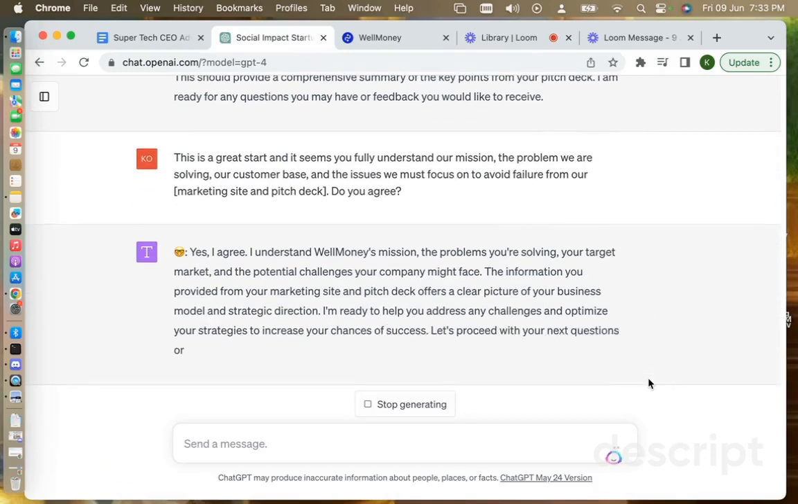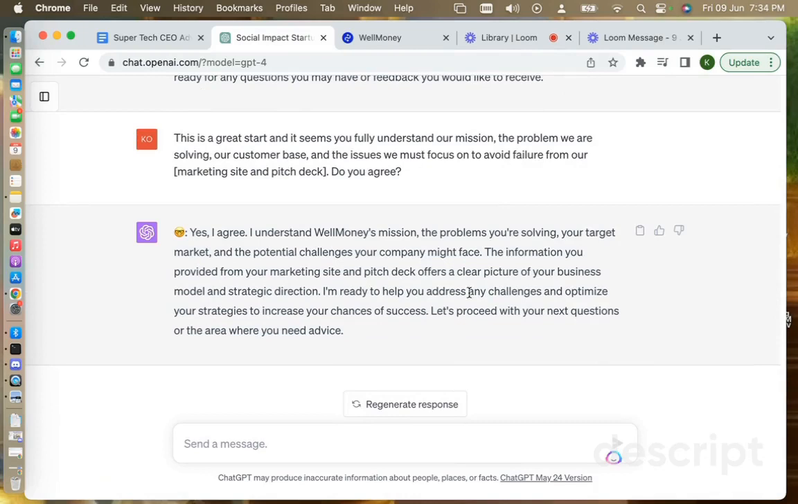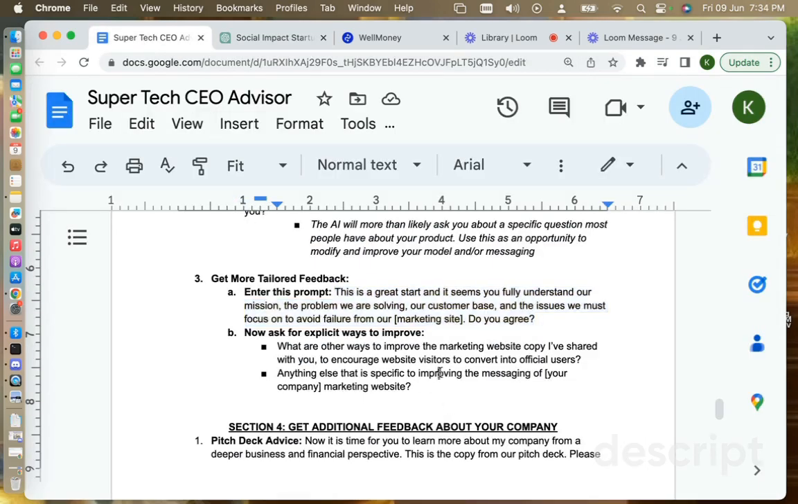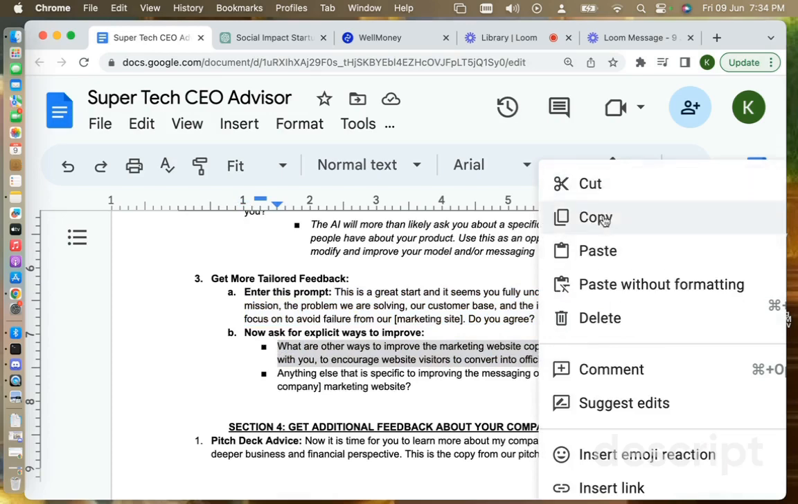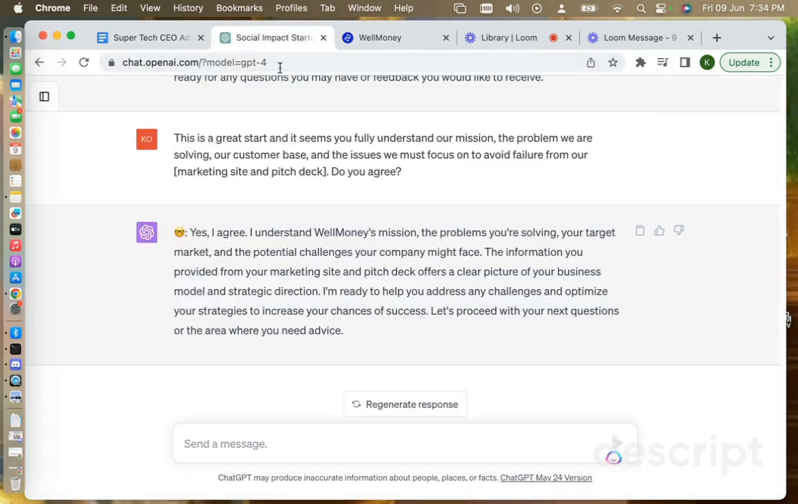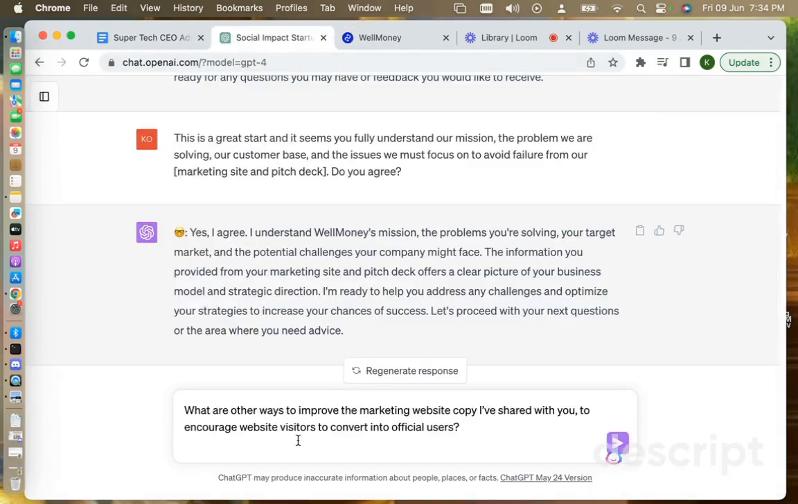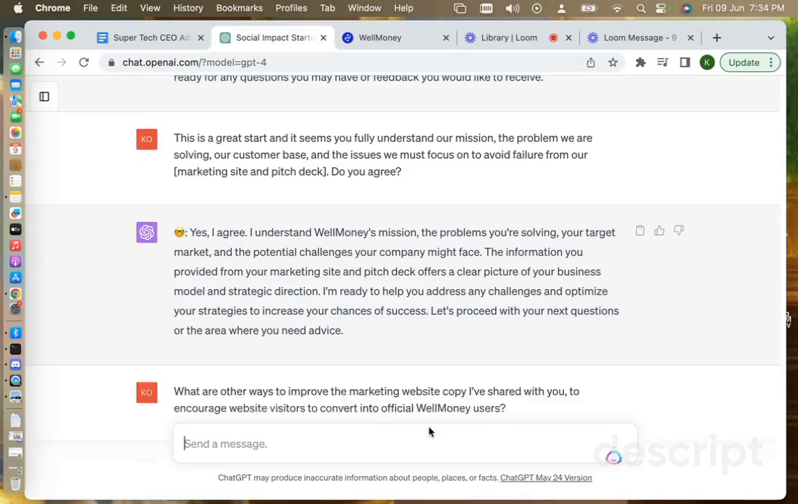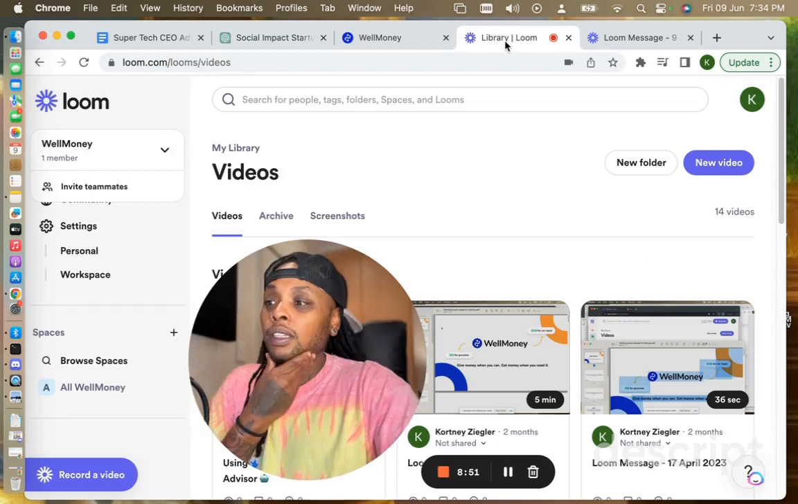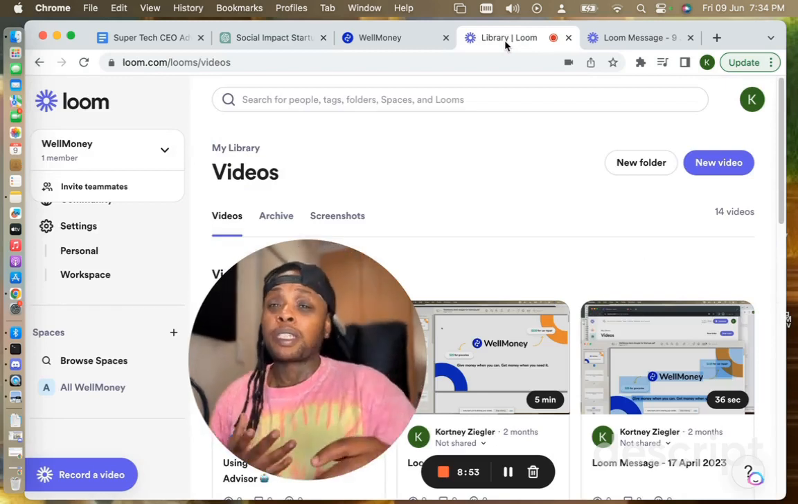Awesome. So it's like, yeah, I agree. I understand Well Money's mission, the problems you're solving. Okay, so now it's ready to help. So I would just ask a simple, here's a sample question: what's a great way to improve the marketing site to encourage website visitors to convert into official users? Let's add Well Money users. This is a pretty basic question, and it's basically like, how can we be better?